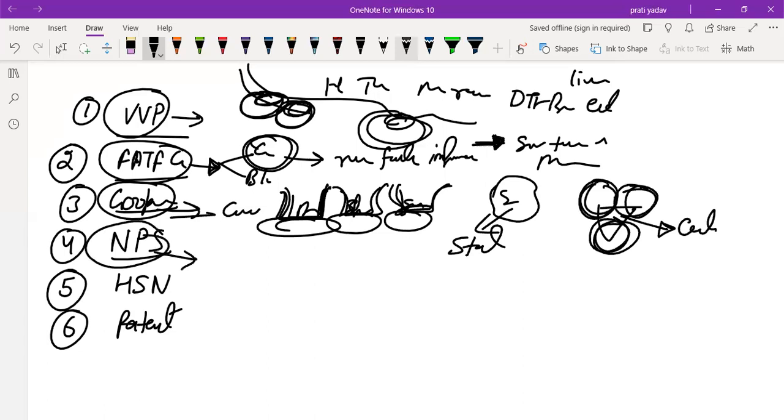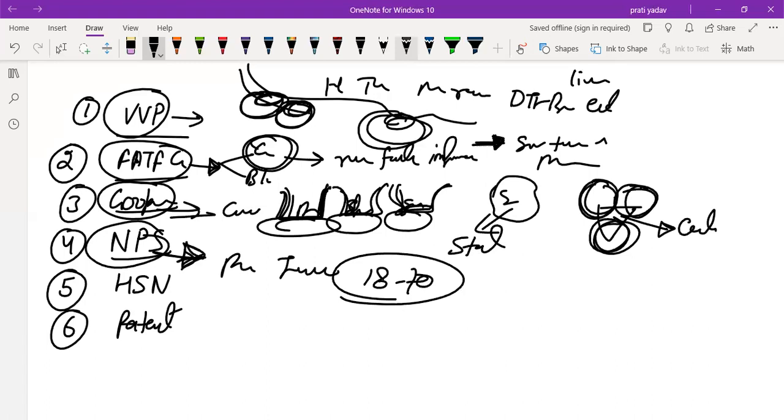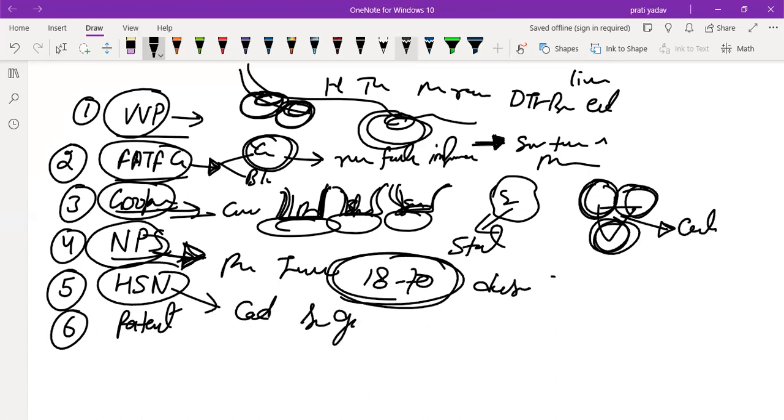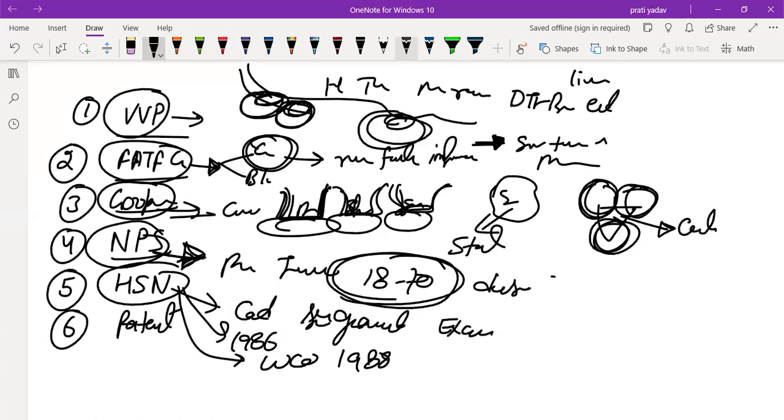NPS, the National Pension Scheme, is a pension-cum-investment scheme, and people in the age group of 18 to 70 can invest in it. The central government ensures that people who are registered get a desirable return after retirement. The HSN code is for segregation of goods. India started using it in 1986. WCO introduced this for the whole world in 1988, and segregation of goods takes place. It is also used for excise and GST collection.